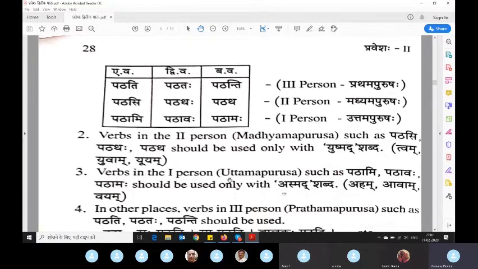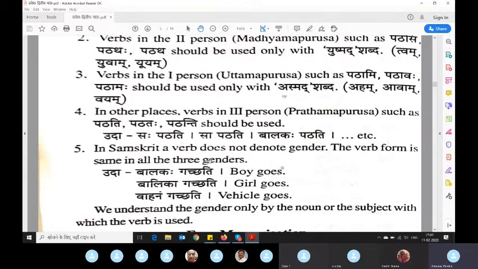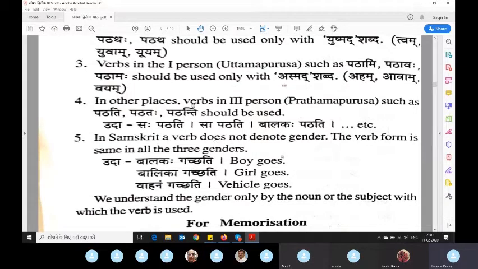Then for words in first person, Uttama Purusha, like pathami, pathavah, pathamah should be used with asmad. This is the root word, like for sah the root word was tad. So here it is asmad, dakaranta, meaning the word ending in da. And we will say aham, avam. For two people it is avam, and vayam. Vayam means we all, or we. Again he is telling the examples of things which we already know.